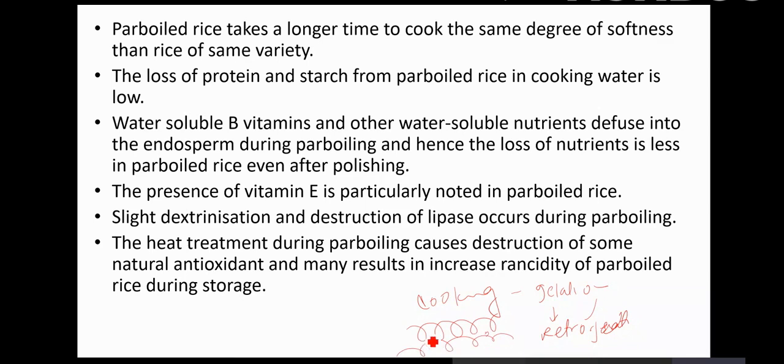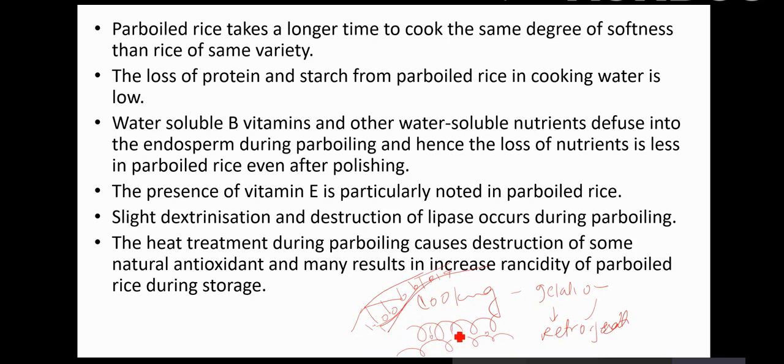See, earlier these were the amylose, and these were, suppose, the amylopectin, which is longer, and there is not much packing. But because of the gelatinization, what happens? If you have a longer amylopectin chain, they can also form a very strong network by absorbing the water, similar to amylose.